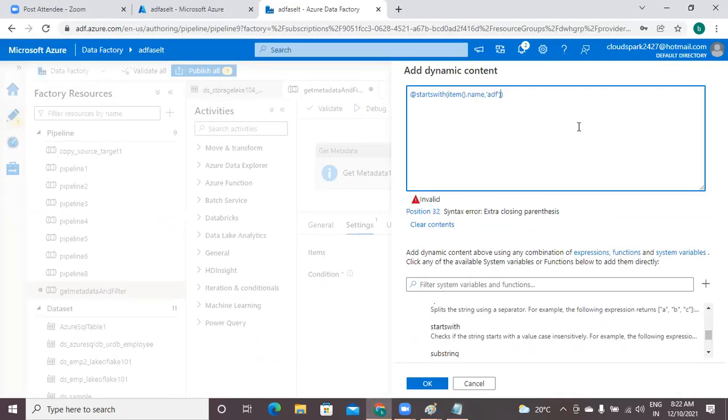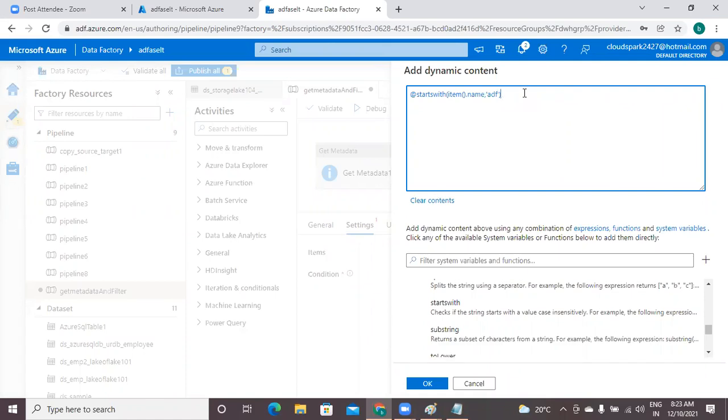Right? So where is the syntax error? It is saying, I think, double bracket. Yes. Okay. Now I'm saying okay.